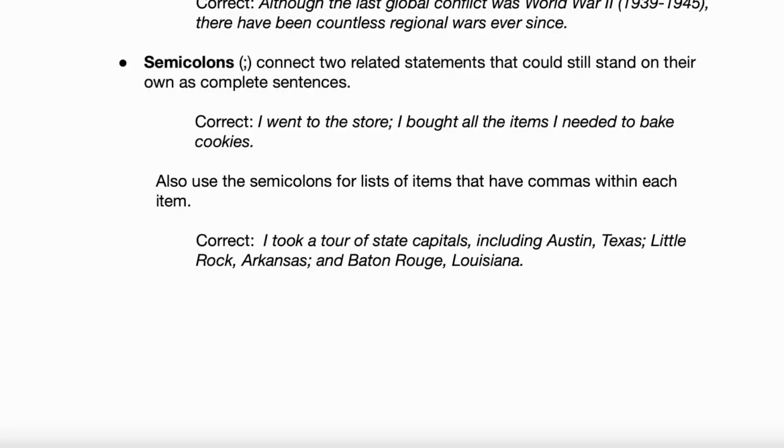But they're easy to test, right? Just check and make sure that you have two standalone thoughts there separated by that semicolon. If you do, then you can use a semicolon there. And if you don't have two standalone thoughts, then you can't. Questions about that, or are we good? Okay.